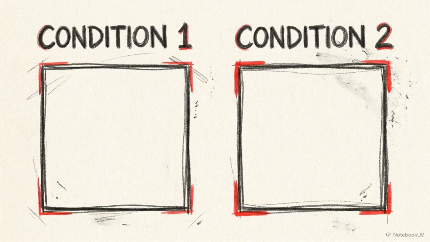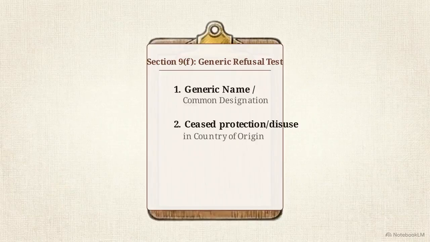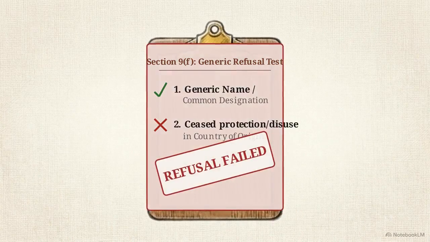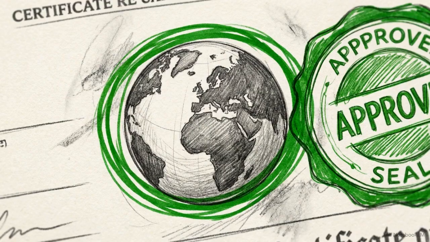Pay close attention to the strict double condition built right into Clause F itself. For a GI to be refused as generic, the name must be generic, and it must have ceased to be protected, or fallen into disuse, in its actual country of origin. If a test question states that a name is still legally protected as a GI in its home country, India cannot refuse it under the genericness clause.